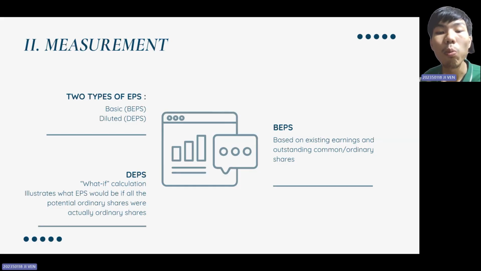Investors look at both BEPS and DEPS because diluted EPS provides a more conservative estimate, showing how EPS would be diluted if all possible shares were issued. This helps investors assess the true value of the investment.